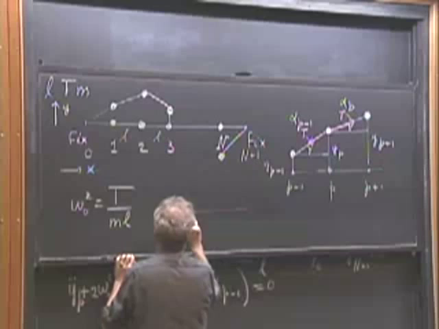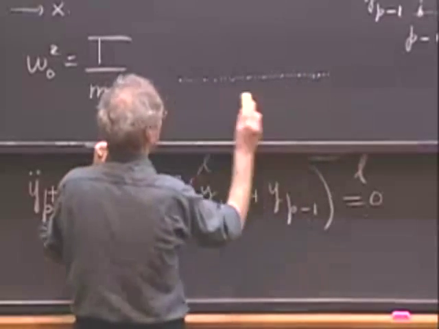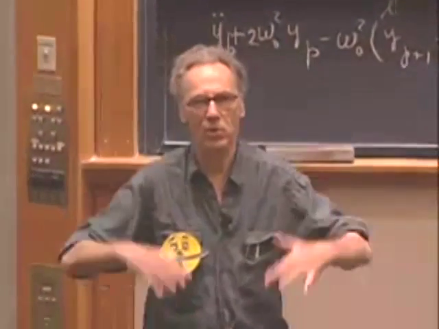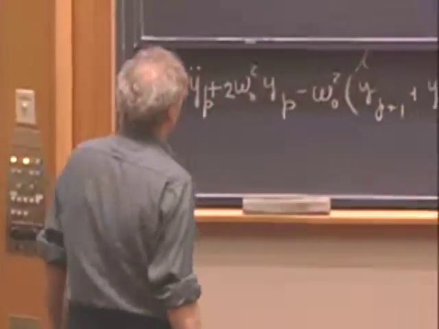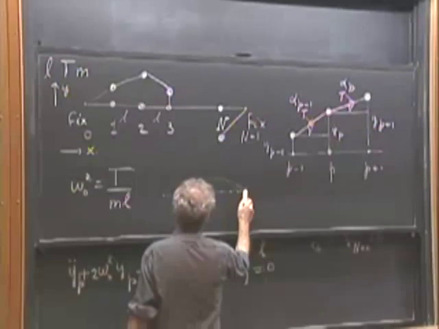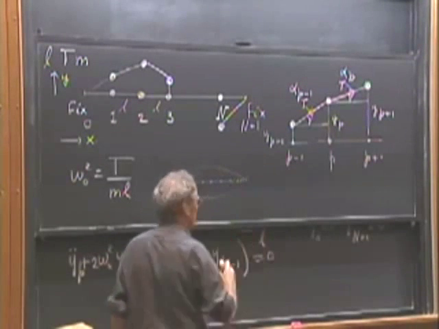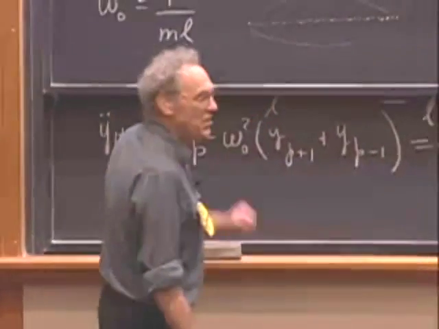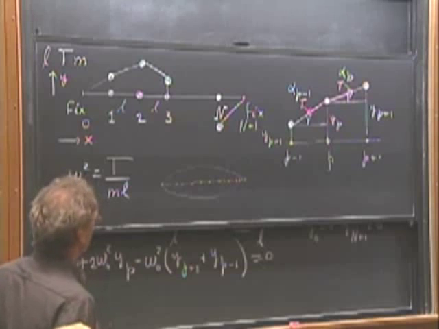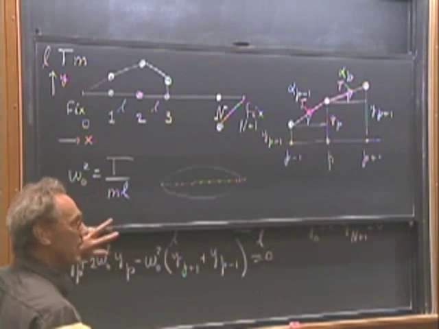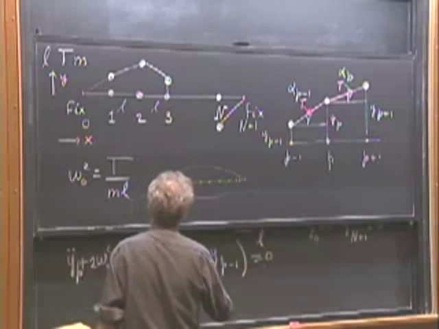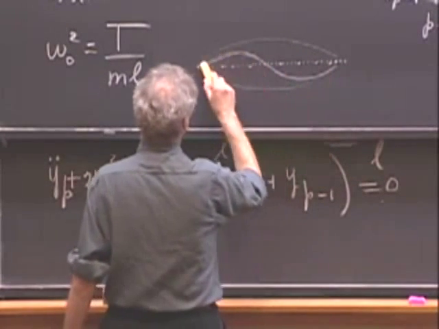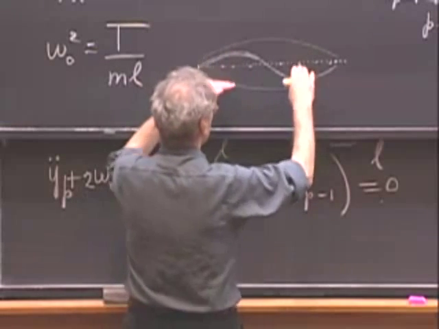If you had a lot of beads on here, fixed here and fixed here, and you ask yourself what's going to happen in the lowest possible mode, then you just know that you get something like this. It goes like this, and like this, and like this. And you know that in the second normal mode, the one that follows, that has a higher frequency, you expect that this side goes up, this goes down, and then it will oscillate like this.